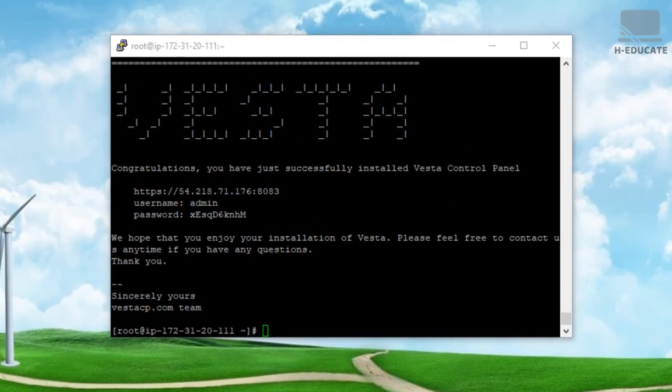And awesome. After a couple of minutes, you will see this awesome message. Congratulations, you have just successfully installed Vesta control panel. And it will give you some details for the login, username and password. Save them somewhere on your PC, you may use them. In our case, we will not use Vesta for anything. I will use it only as a prerequisite to install Power MTA.